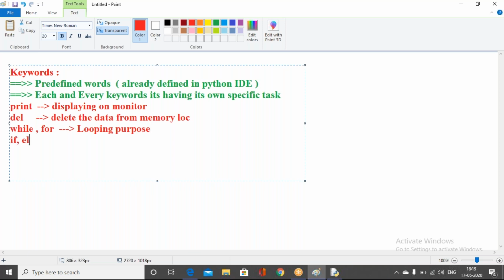Next, if, else, and elif. These keywords are used for conditional tasks. For example, if you want to execute one particular task based upon conditions, then we can use if, else, and elif.